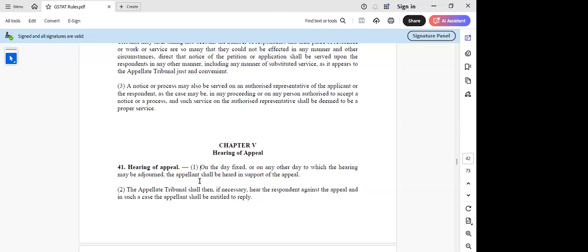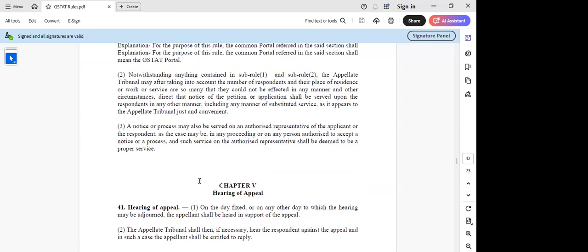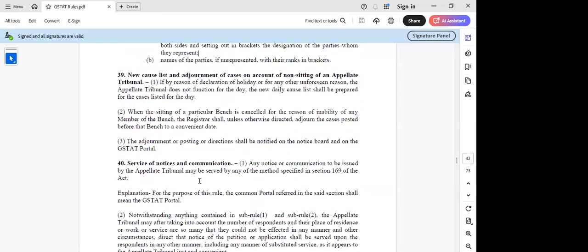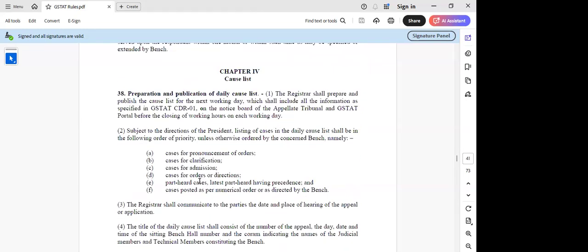Annapurna, one doubt on rule 38 sub rule 2, where they are listing the matters in the order of priority. Second thing, they have listed cases for clarification. So what gets covered as the second matter? First is cases for pronouncement of orders, and second is cases for clarification. So what gets covered under cases for clarification?